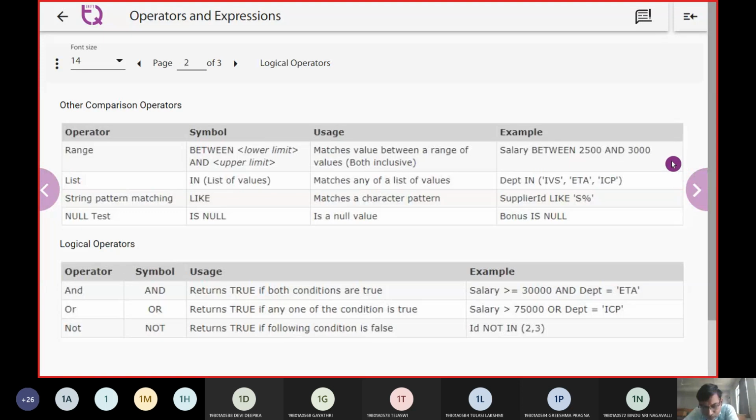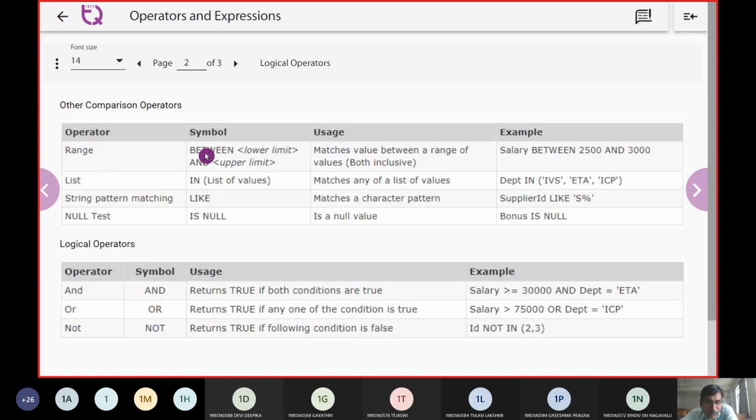Now, other than the basics, we have some more advanced operators and expressions for the DBMS in SQL. Those entries we call operators, and we have a range operator, a list operator, a string operator, a null test operator, and the logical operators.